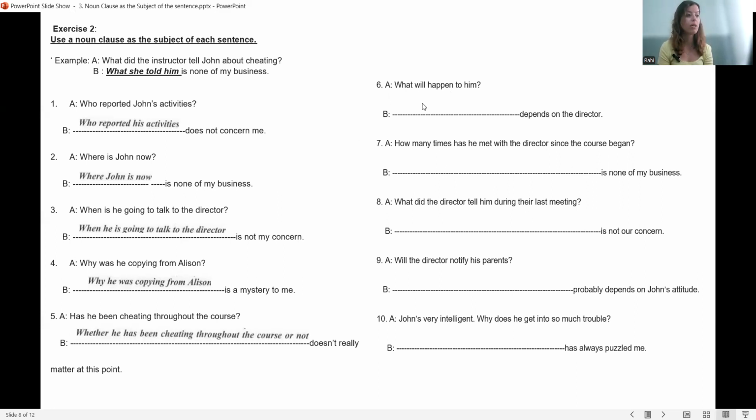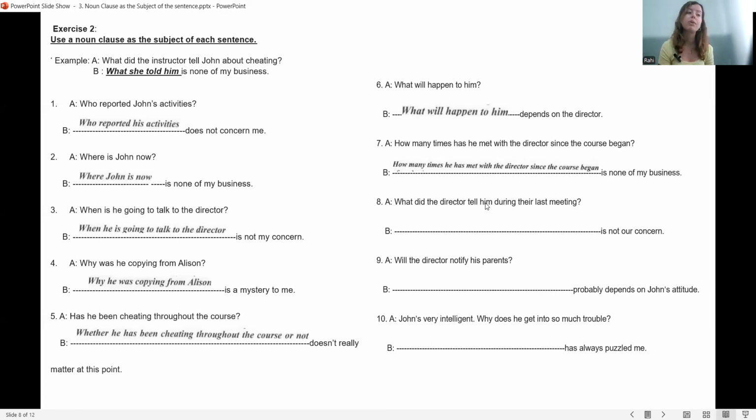As the noun clause, we do not have the subject here, so I just repeat that. What will happen to him depends on the director. Number 7, how many times has he met with the director since the course began? Noun clause, how many times? He has. So I just changed the place of the subject and the helping verb, auxiliary verb. So how many times he has met with the director since the course began is none of my business.